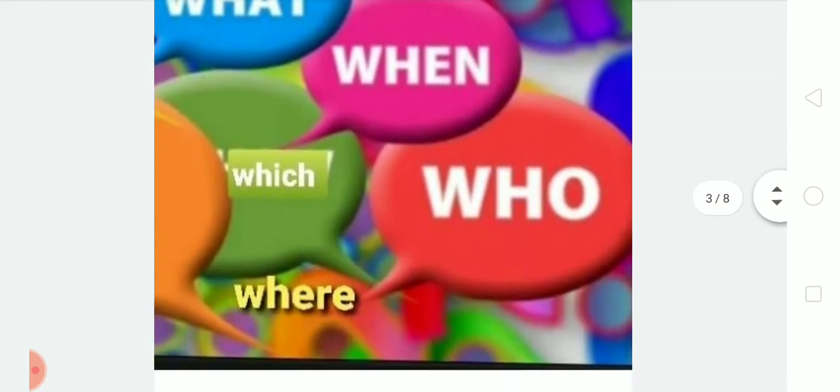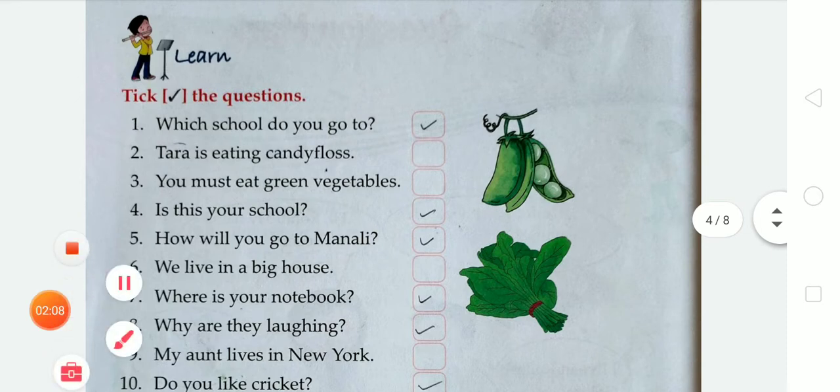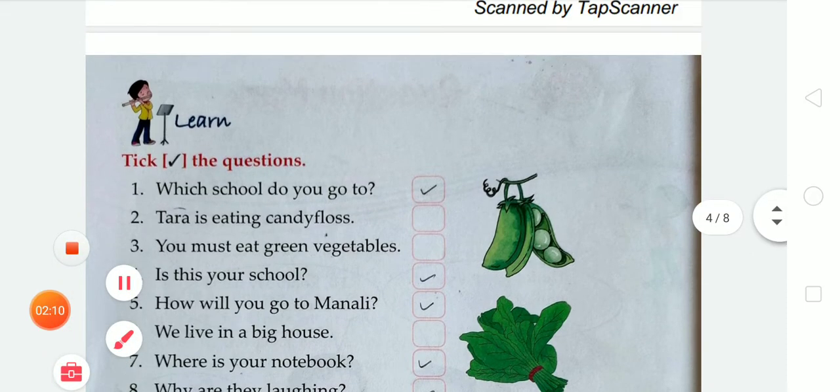And now the next sentence: where do you live? Again we have to find the question word, where. So this sentence is asking a question. We have learned that a question is a sentence that asks something. These sentences end with a question mark, and they ask questions. So student, according to this, let's solve the given exercises which are given in chapter number 20.